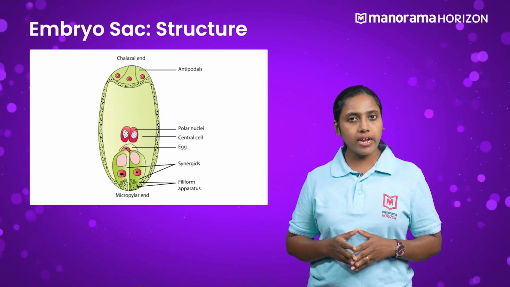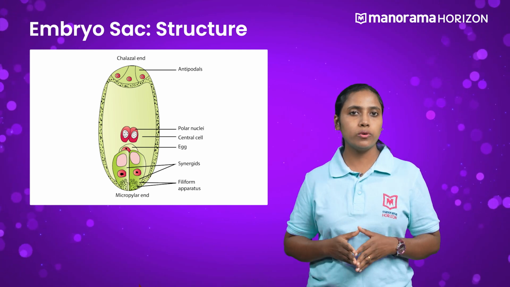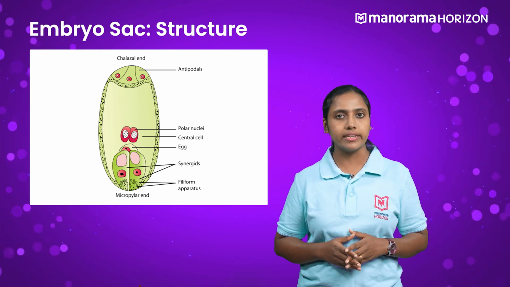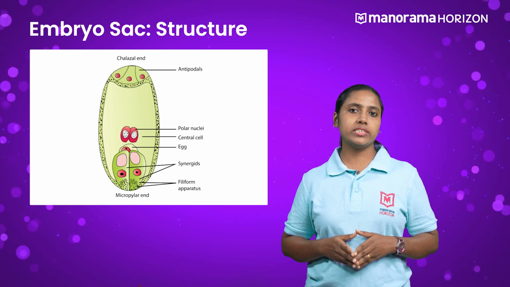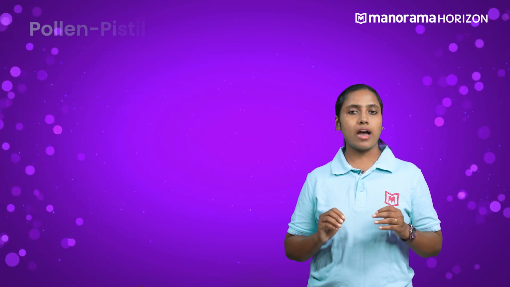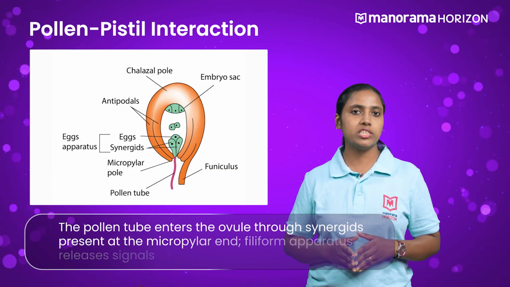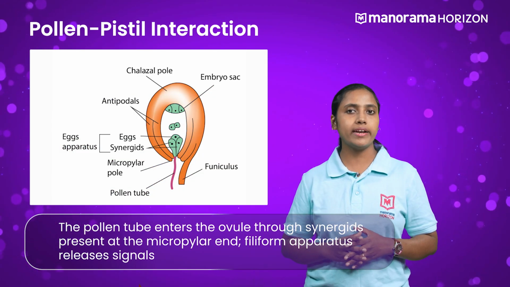In addition to the egg apparatus, the embryo sac also has three antipodals present at the chalazal end and one central cell consisting of two polar nuclei. Now, the pollen tube enters the ovule through the synergids present at the micropylar end.